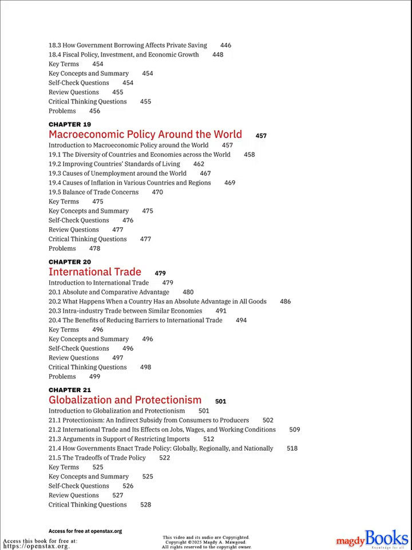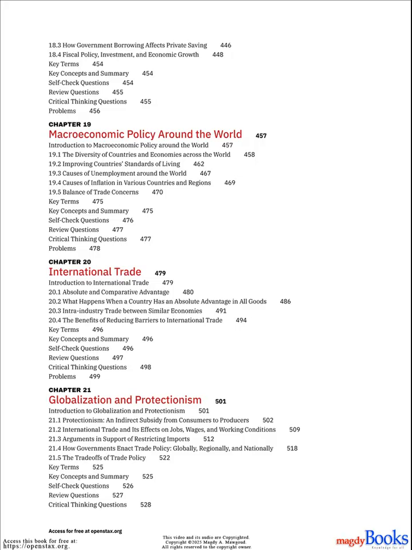Chapter 20. International Trade. Introduction to International Trade. 20.1. Absolute and comparative advantage. 20.2. What happens when a country has an absolute advantage in all goods. 20.3. Intra-industry trade between similar economies. 20.4. The benefits of reducing barriers to international trade. Key terms, key concepts and summary, self-check questions, review questions, critical thinking questions, problems.